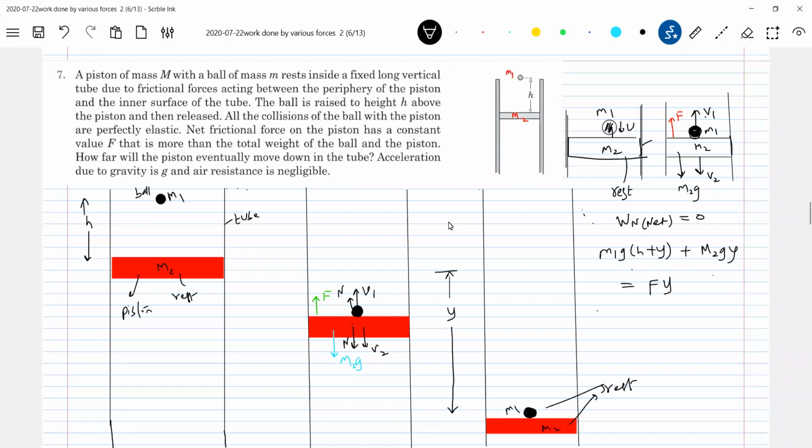So we have to solve for y. Everything is given. This will be m1gh equals (f minus m1g minus m2g) times y. So this will be our final answer.